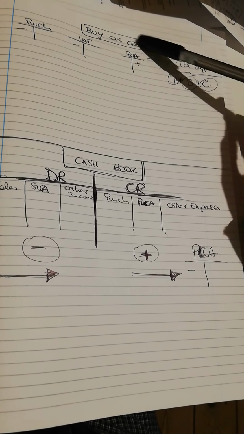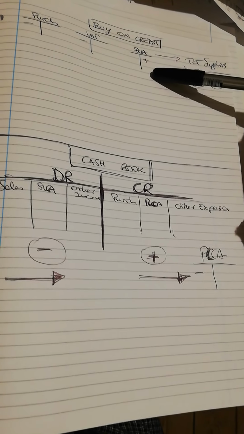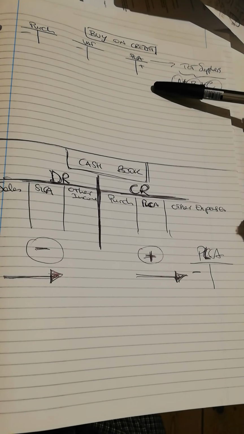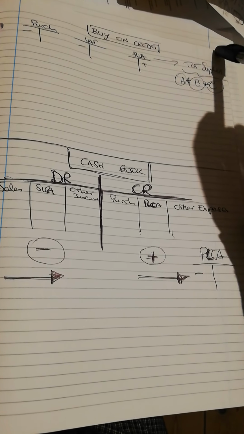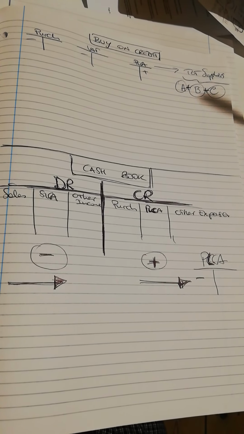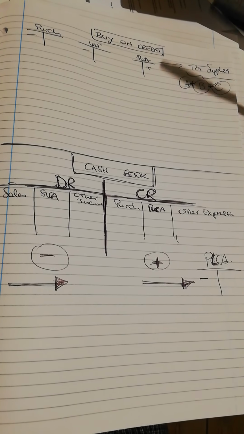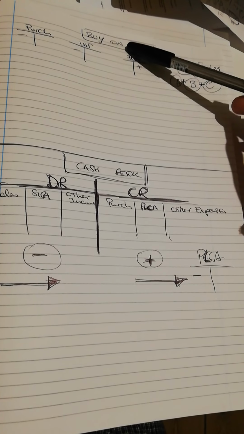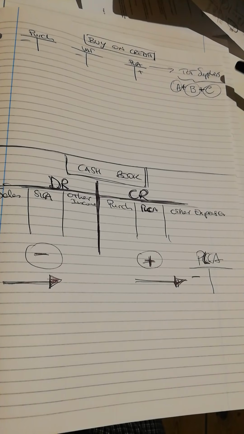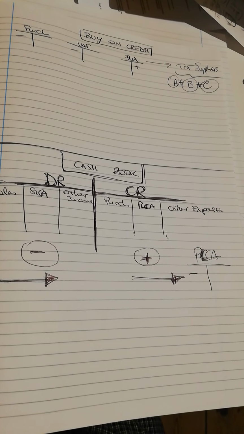The purchase ledger control account is also a credit because it's a liability. It means that we haven't paid this money to our supplier yet, but we will need to do this at a future date. The purchase ledger control account is the total of the balances that we owe to our suppliers.